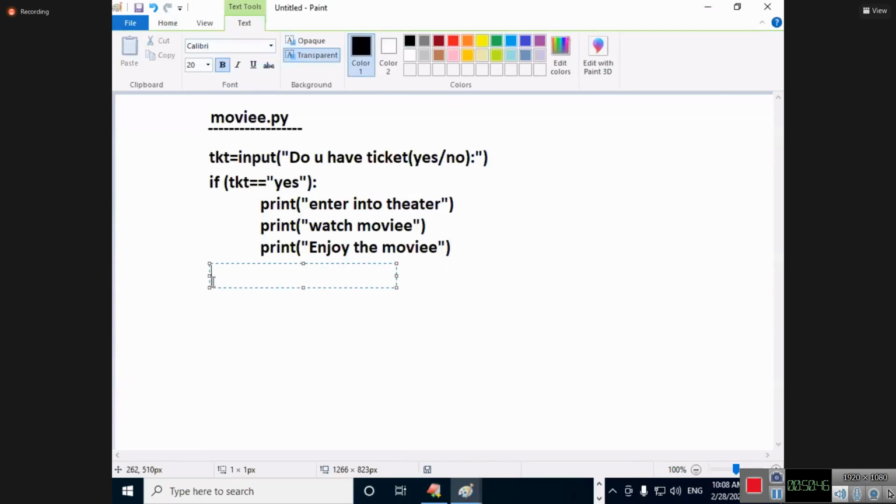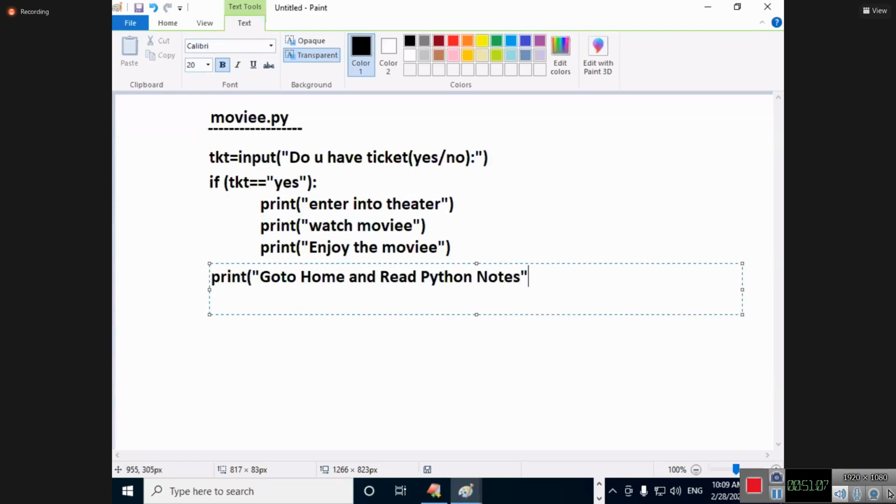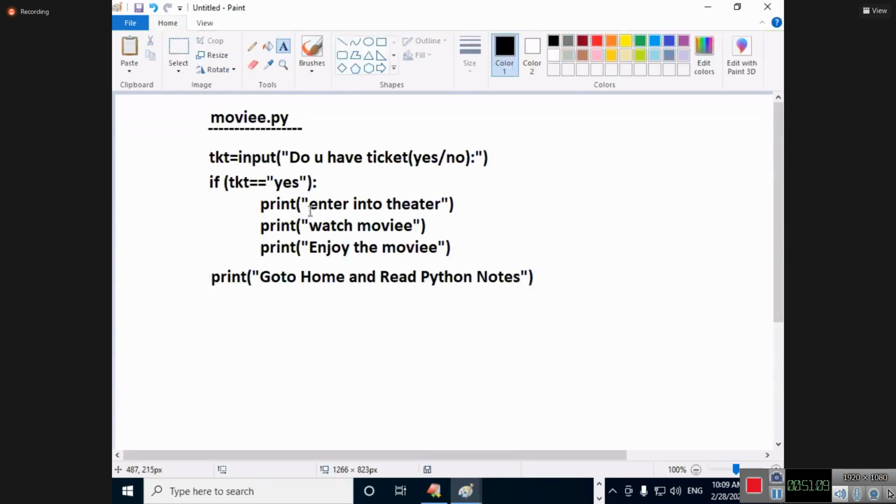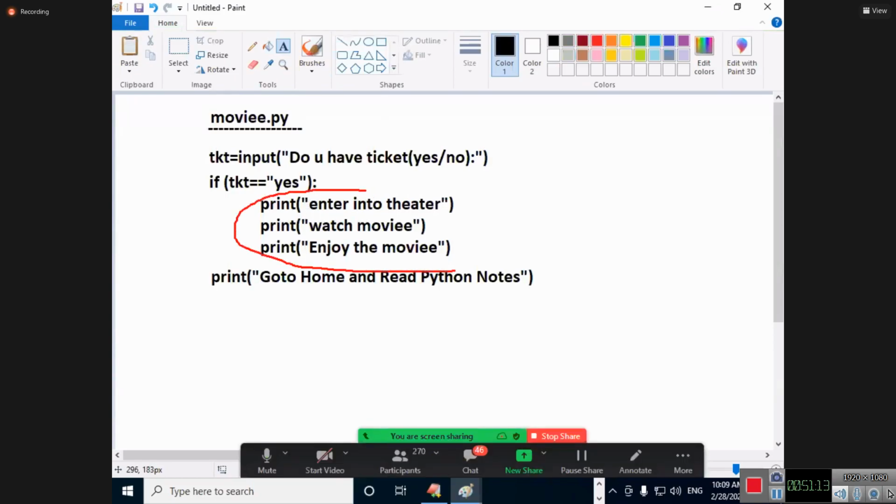After watching the movie, what are you doing? Are you sitting in the theater? Are you again entering the next show with the same ticket? No. What do you do? Go home. Print. See what I'm writing: go to home. Go to home and read Python notes. Read Python notes. Okay. What is this entire set of statements called? Indentation block of statements.